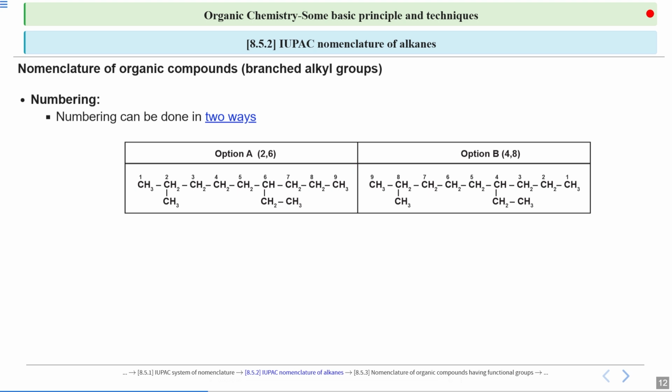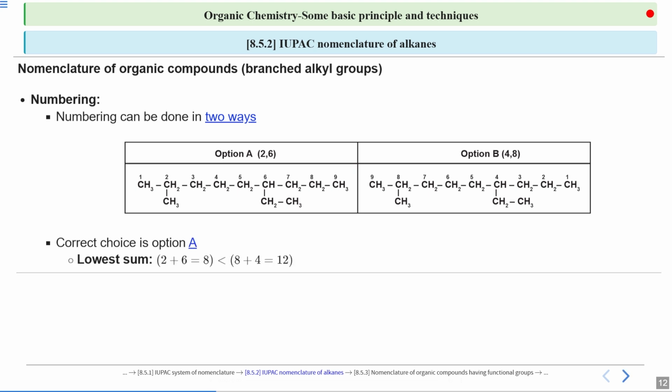Now in option number B, if you just reverse your numbering, the substituents are on 4th position and on 8th position. So let me give you the correct one. So here the correct one is, which one? It will be A. What is the reason behind it? Why is option A correct? So there is a very simple rule to do it, which is called the lowest sum rule, according to which you just add the substituent numbering.